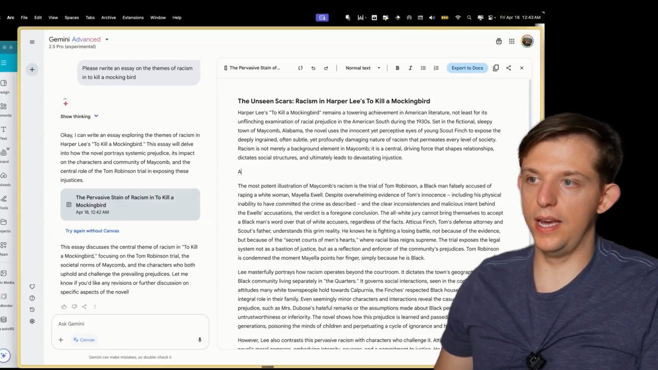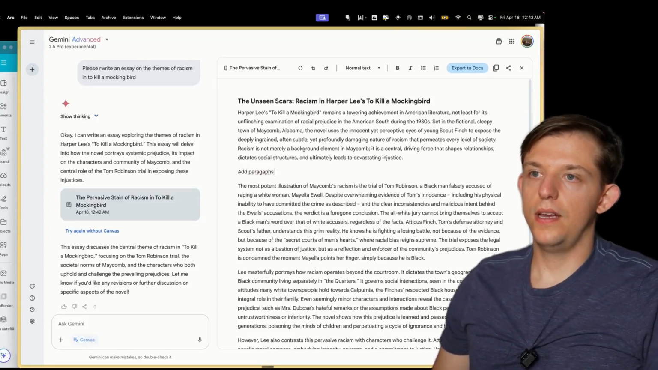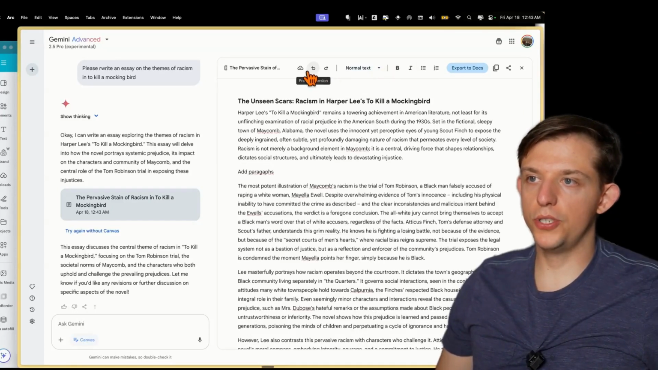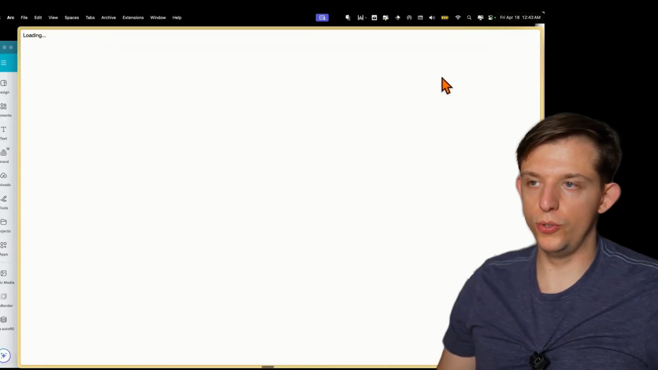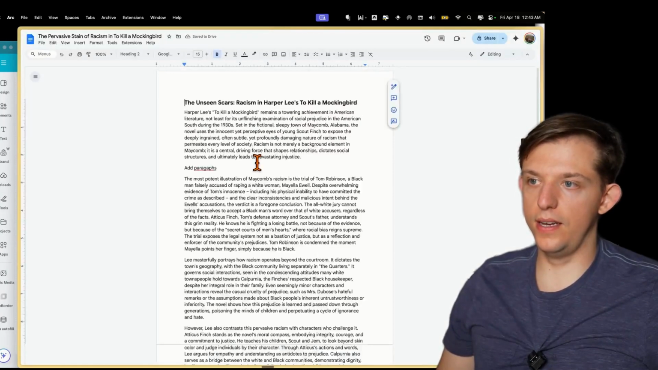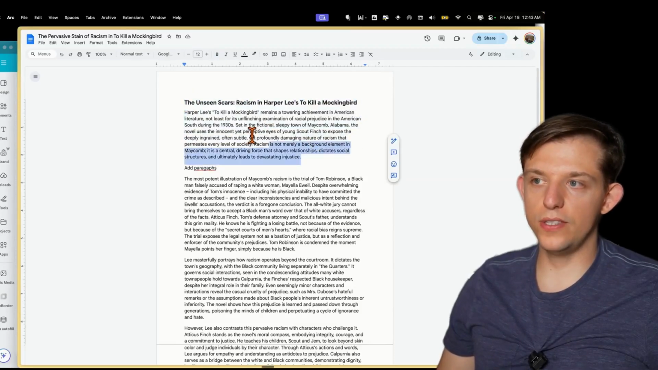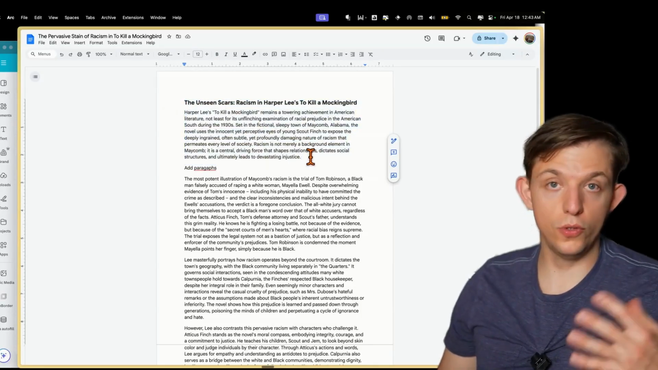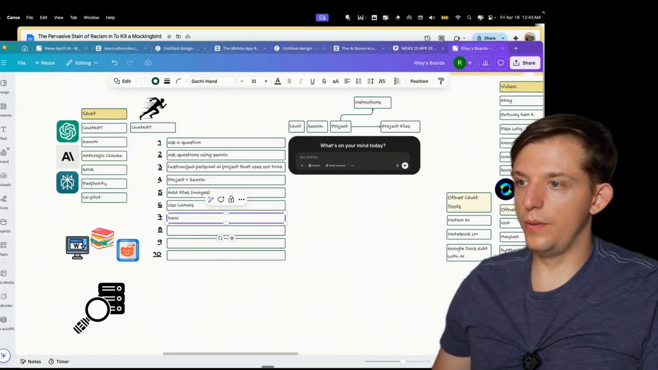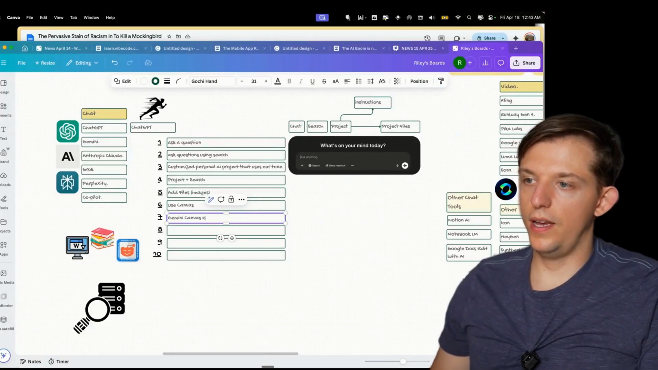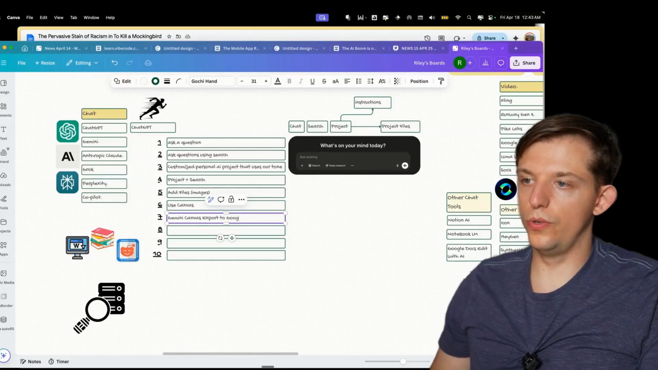Right here, we can add paragraphs. I think we have actually more styling options. And then one thing we have here is a one-click export to Docs. And this allows you to immediately get it in Google Docs. And this is incredibly useful because I personally use the Google Suite and I'm constantly using Google Docs. And so we can put Gemini Canvas export to Google Docs.